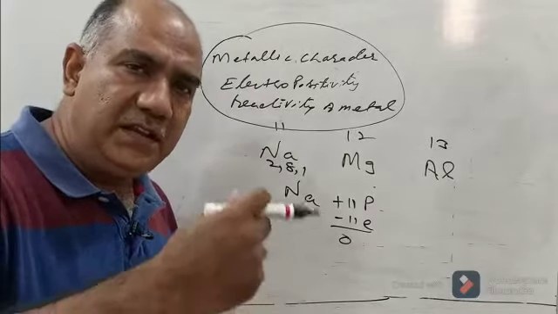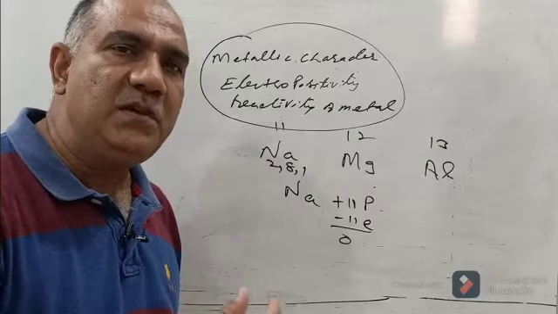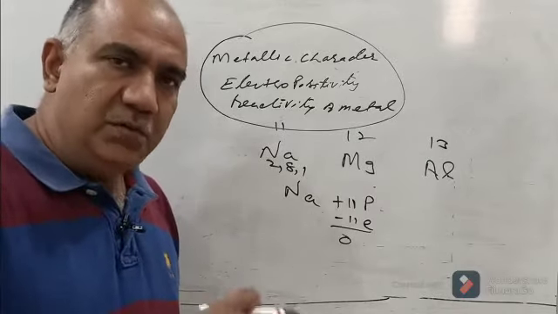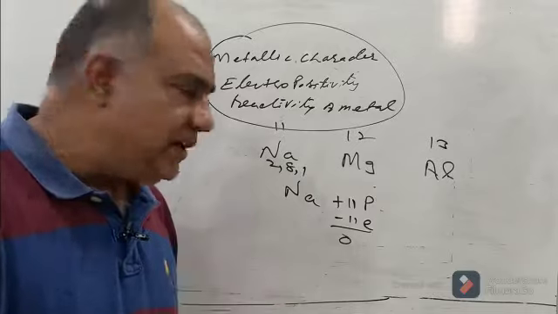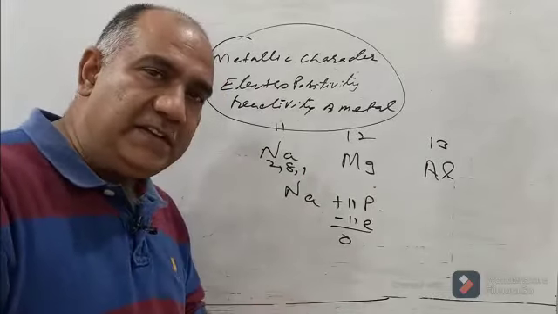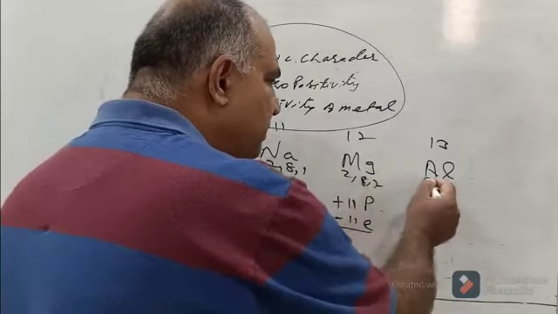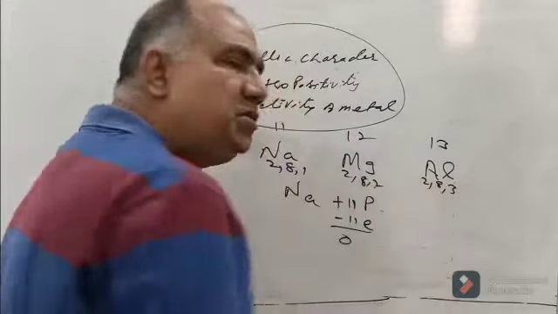Every element in this universe wants to become stable by achieving the nearest noble gas configuration, and in doing so sometimes we say they are trying to react, but they try to lose electrons. Certain elements are bound to lose electrons, others are bound to gain electrons, and yet others are bound to share electrons.